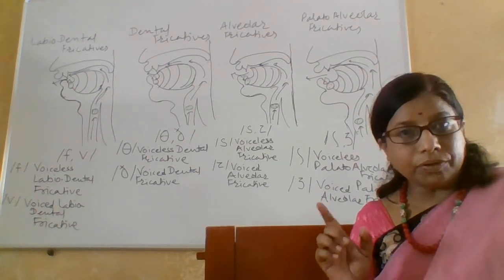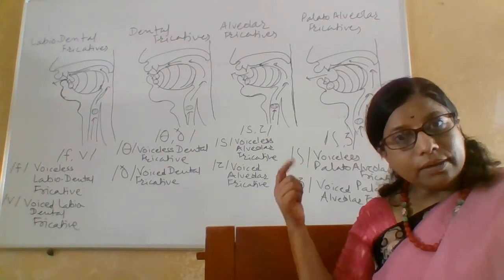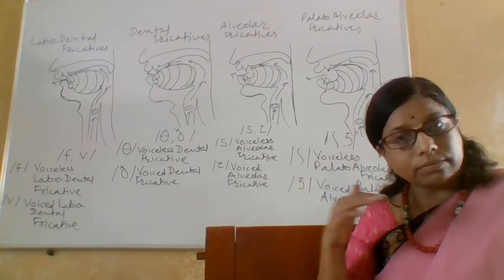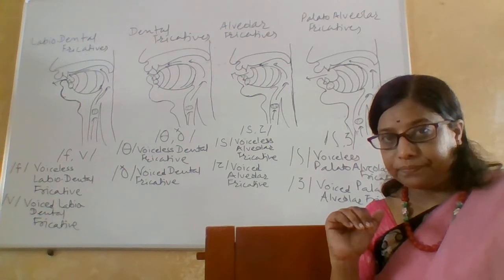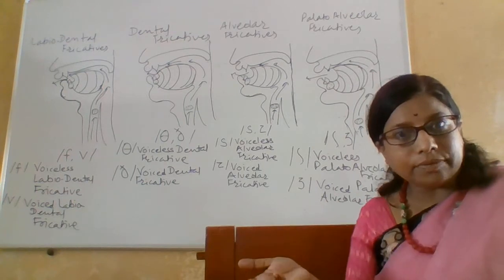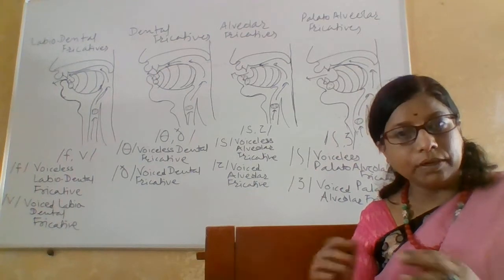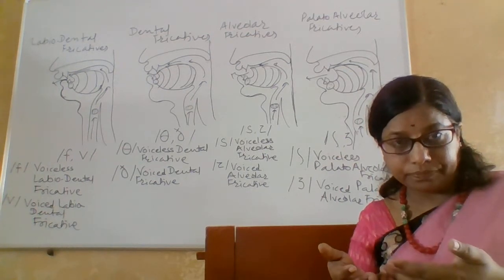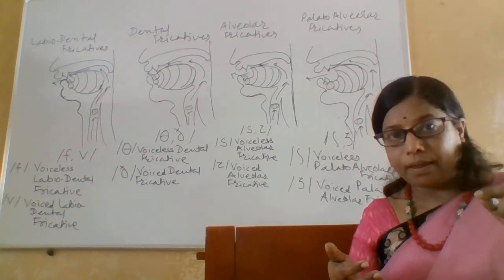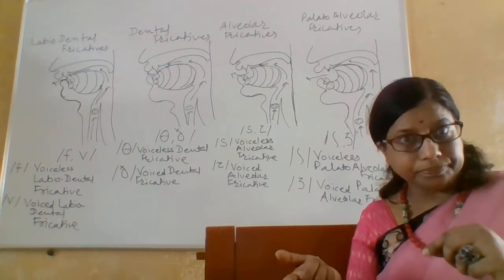Remember, the most important thing, and that is the difference between the plosives and the fricatives, is that in case of p, b, t, d, k, g, complete closure of the mouth cavity is there, and the air is released after the organs of speech are separated suddenly, and that's why explosion is there. Here, there is no question of the explosion, the air going out suddenly. The air goes through that narrow gap.